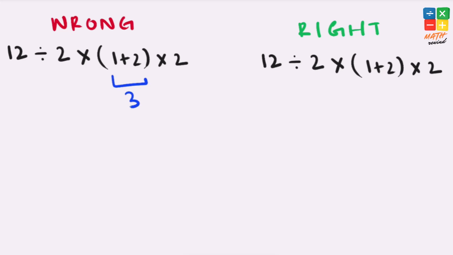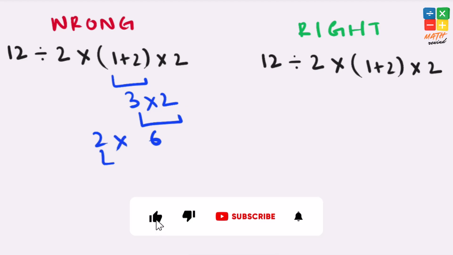1 plus 2 equals 3. 3 times 2 equals 6. 2 times 6 equals 12, and 12 divided by 12 equals 1.